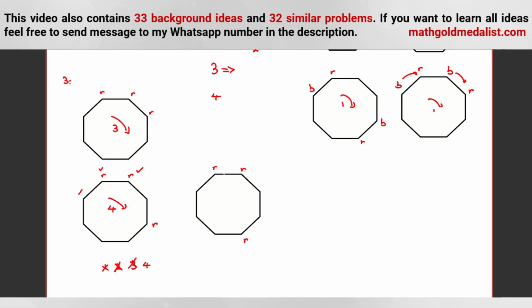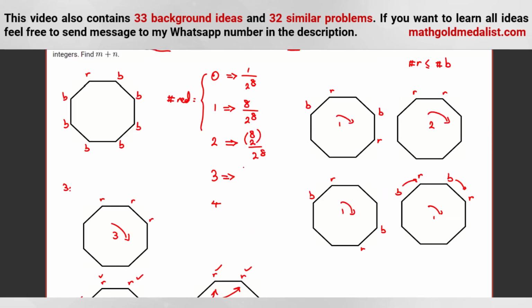Now for this one. 1 unit, 2 units. 2 units I think is good because this will be good. This will be good. This one goes here. This one goes here. This one goes here. So as you can see, we can see always it is good. So again, 8 choose 3 over 2 to the 8. Now last one, 4.